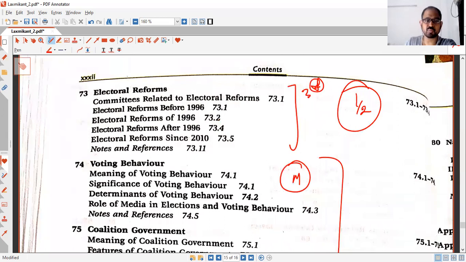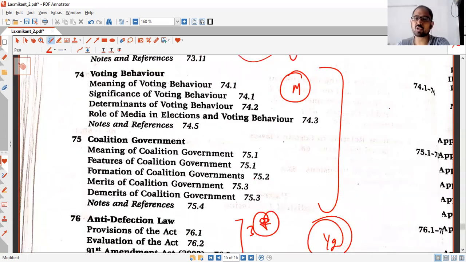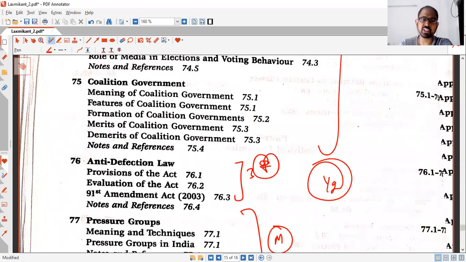What are the reforms? You need to look into pre-1996 reforms, okay? Reforms that took place in 1996, then reforms that took place from 1996 to 2010, and reforms that took place after 2010. So you can categorize in these 4 formats and revise this. It won't take more than half an hour. Voting behavior and coalition government, both are important for mains.